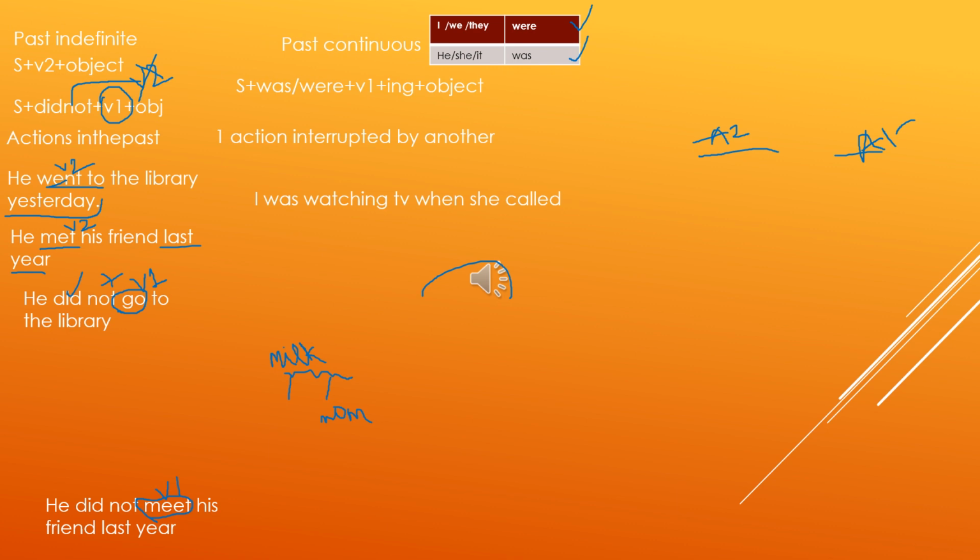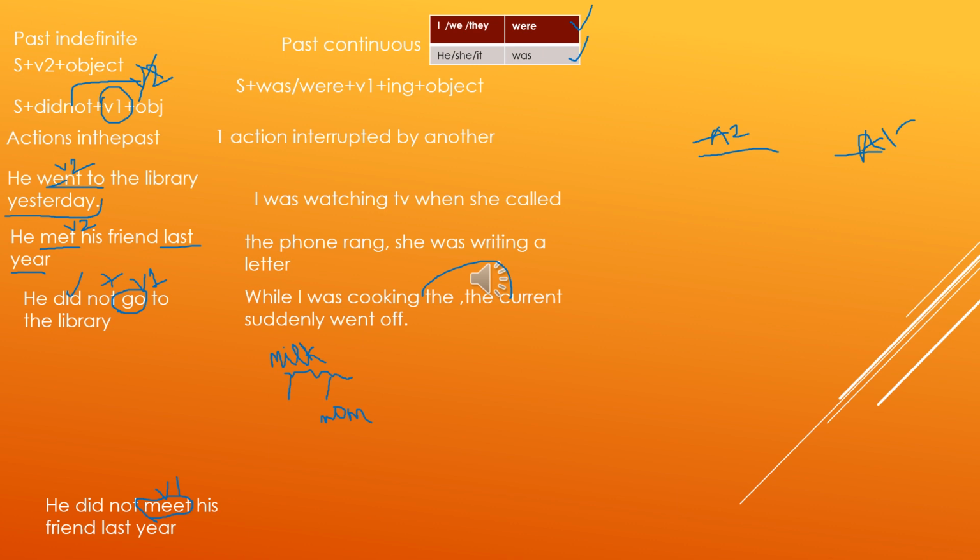So the phone rang, she was writing a letter. So we could say she was writing a letter, that is a past ongoing action. In the past she was writing a letter, but before she could finish it, she heard the ringing of a phone. Here again one past ongoing action is being interrupted by another past action. While I was cooking, the current suddenly went off. Current means electricity went off. So I couldn't finish my cooking because of another action, that is, the current suddenly went off.